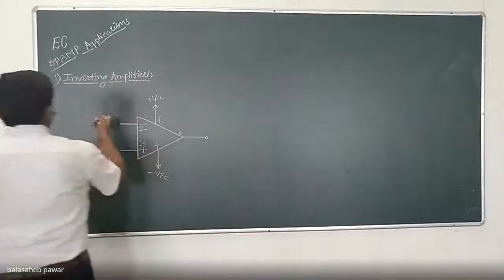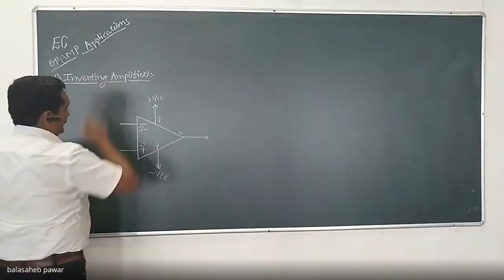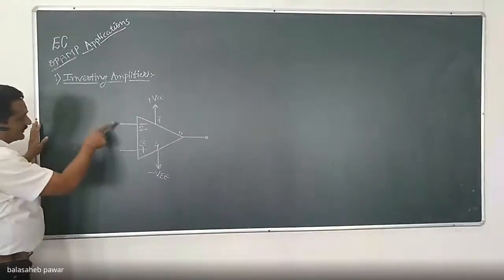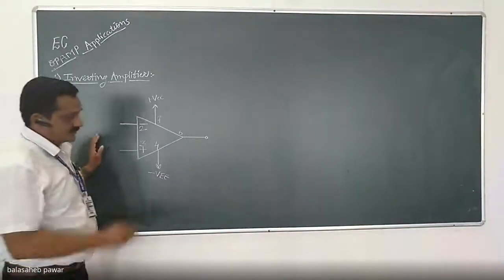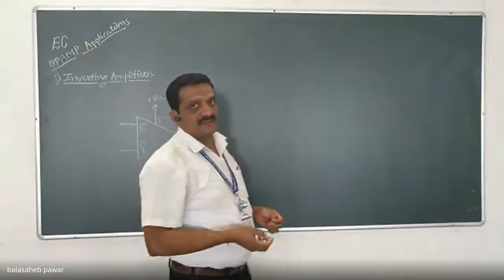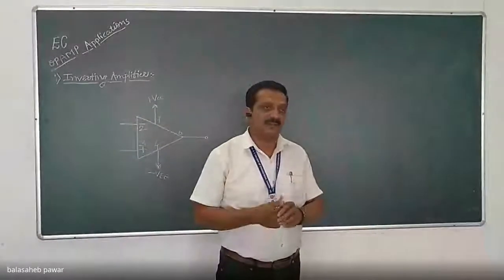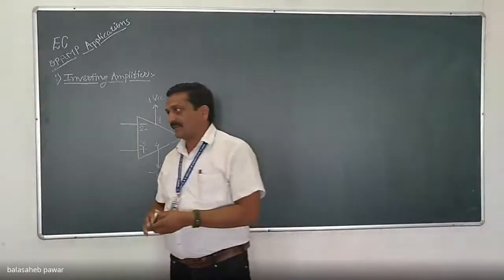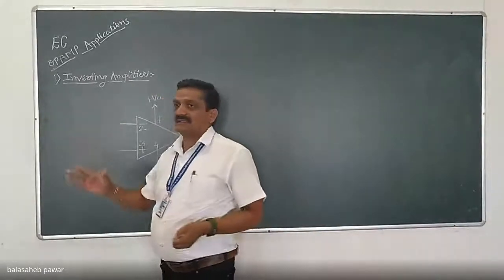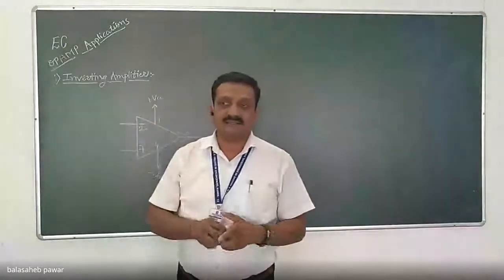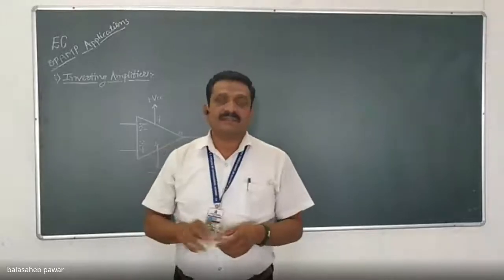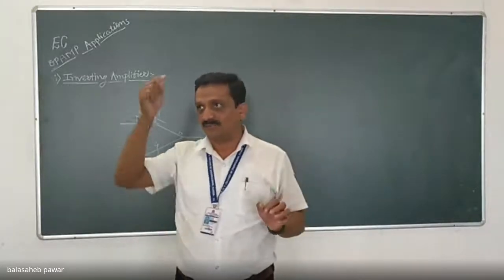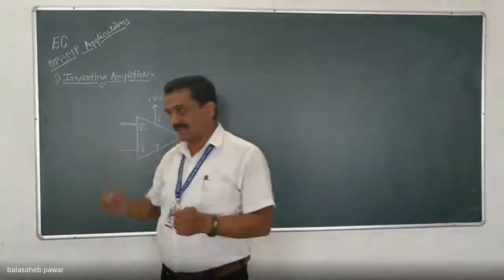What is the meaning of inverting amplifier? Whatever input we want to apply should go to the inverting terminal, so that the obtained output will be inverted output. Inverted output means there will be a 180-degree phase shift. If we consider the input as a time varying signal, like a sine wave, then in an inverting amplifier, during the positive half of the input the obtained output will be negative, and vice versa.